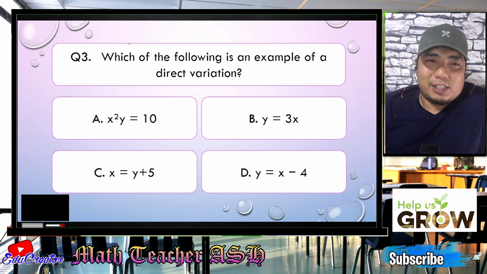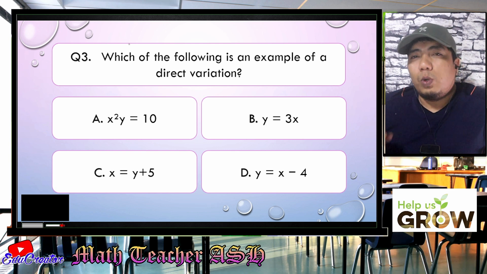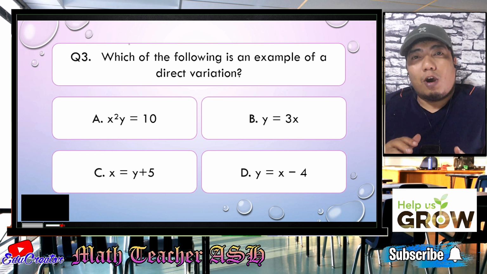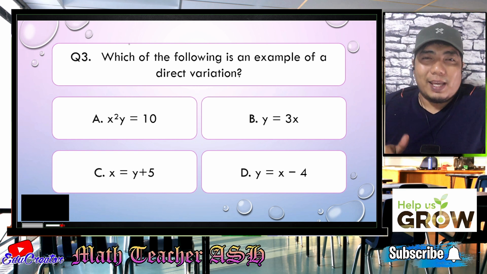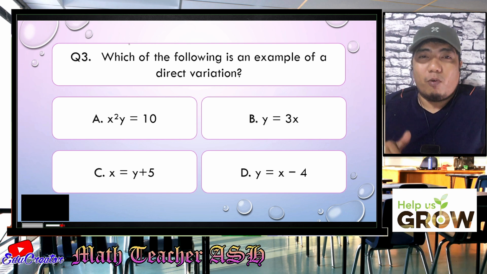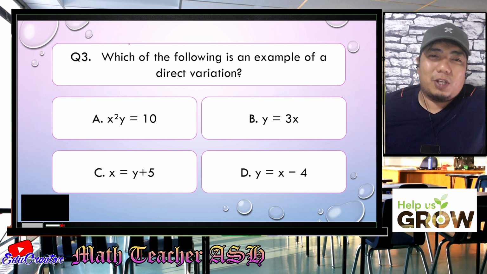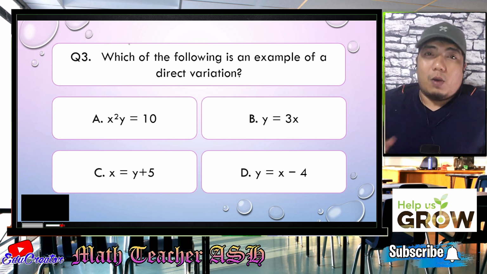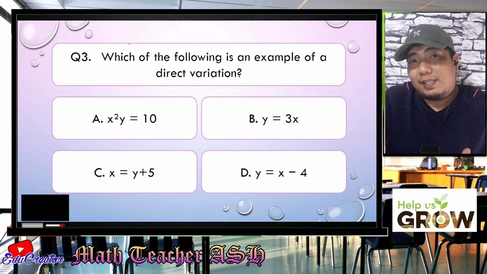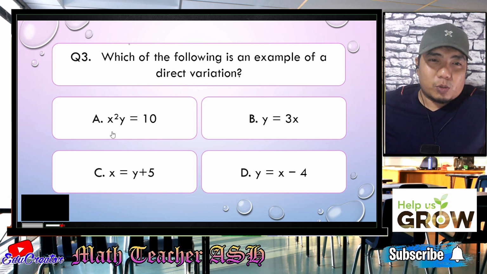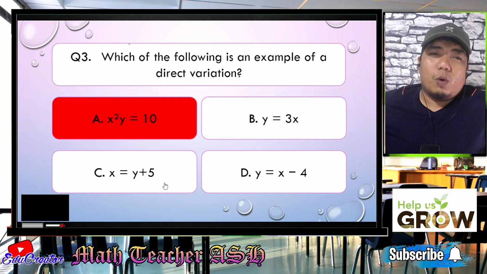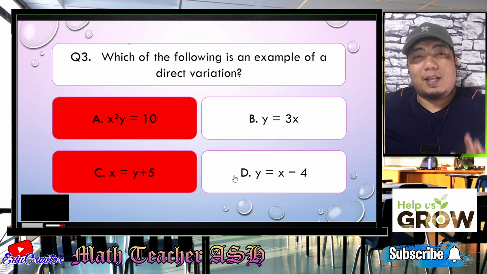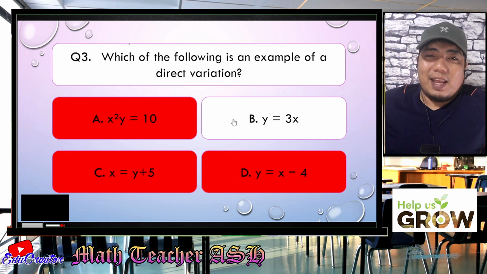Alright, my dear math learners, this question is another easy question because we will just find an example of a direct variation. If you can remember the denotation of direct variation, it means that Y is equal to KX, that is, if Y varies directly to X. So what we need to do now is to find a constant of variation, which is a fixed number, with a variable beside it. We have here X squared Y, so that is wrong. We have here Y plus 5, that is wrong. It's not beside, it is another term here. Same goes with letter D. So the correct answer, my dear math learners, is letter B.